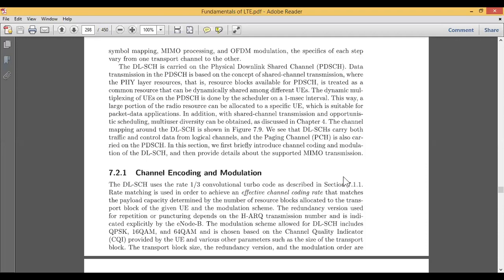The same thing applies here also: if the rate matching is done, then we can say that effective channel coding has been done such that it matches with the payload capacity. Sometimes you can even determine the payload capacity based on the number of bits received. Also, based on the payload capacity, you can determine the resource blocks.